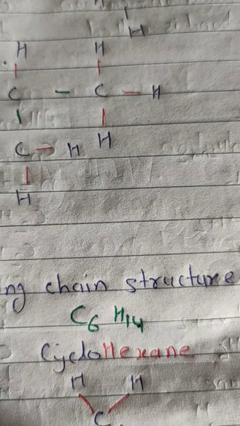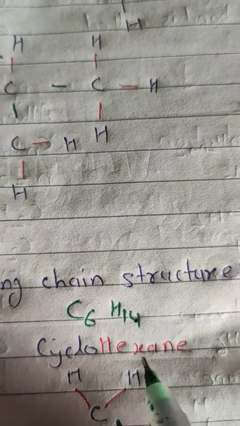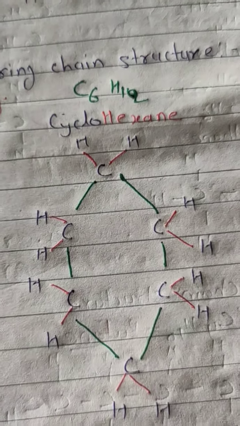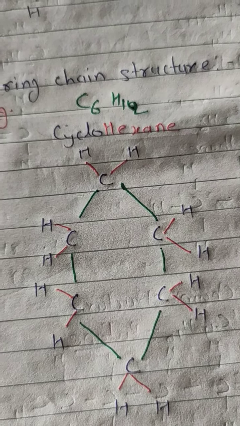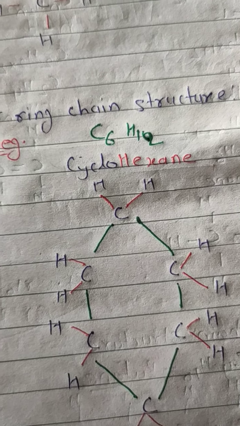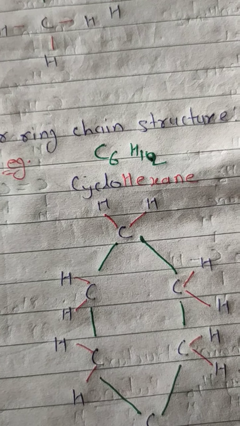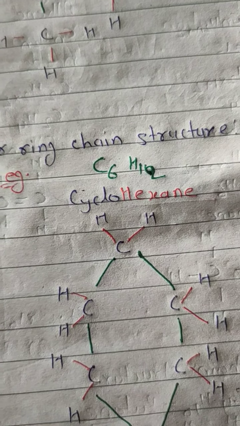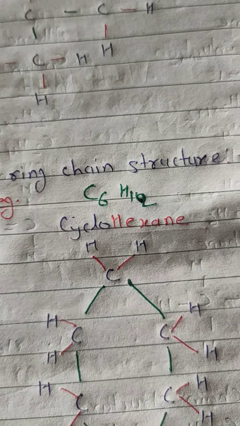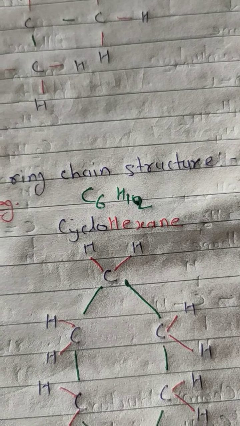See, when we draw the cyclohexane in a ring, this will become C6H12. So this is the structure of cyclohexane. First one straight, branch and closed structure of carbon hydrocarbons. Understood? Now next topic we will start the functional group and homologous series, then the nomenclature of hydrocarbons.